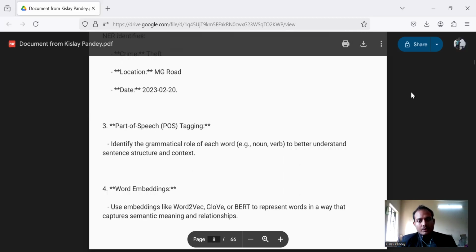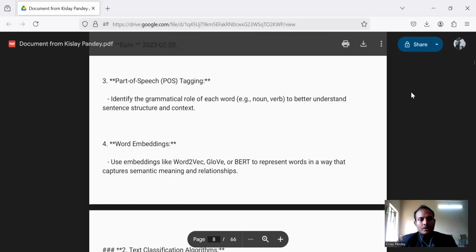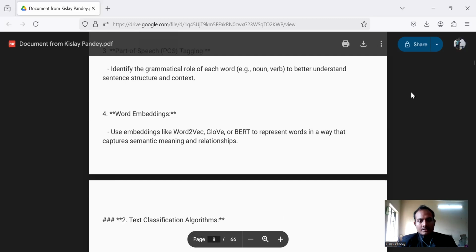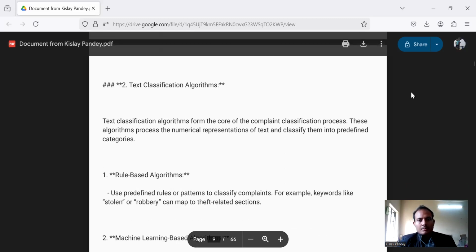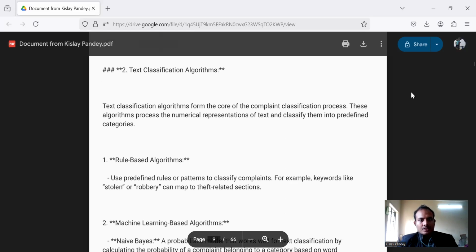Now we are moving to word embeddings. Use embeddings like Word2Vec, GloVe, or BERT to represent words in a way that captures semantic meaning and relationships. Now, in the second, we are moving to the text classification algorithms. Text classification algorithms form the core of the complaint classification process. These algorithms process the numerical representation of text and classify it into predefined categories.